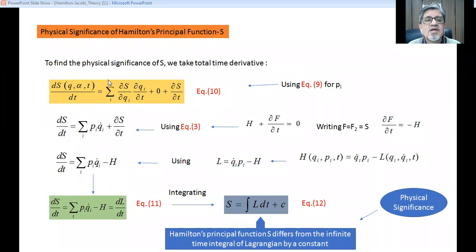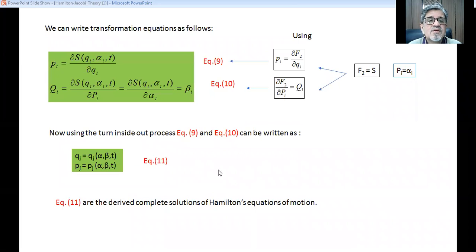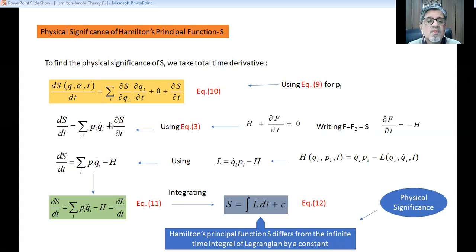To find the physical significance of S, we take the total time derivative. So here is dS of q, alpha, t by dt. Again, going back, these are the variables we are using: qi, alpha and t. So dS by dt, taking the total time derivative, converting into partial derivatives: del S by del qi times del qi by del t.